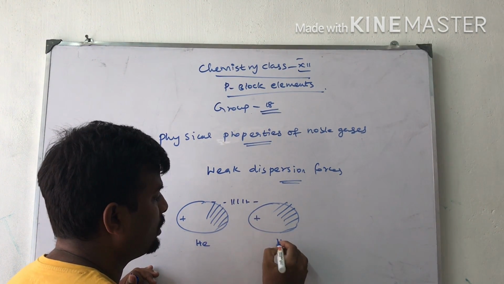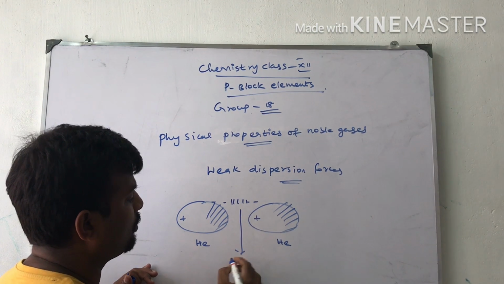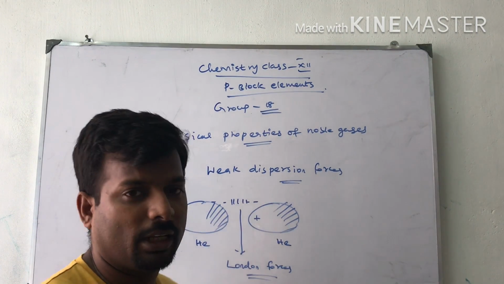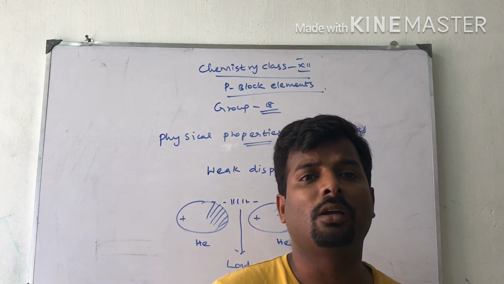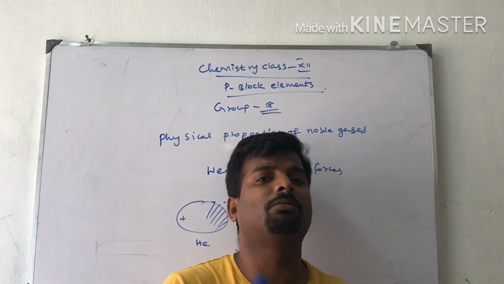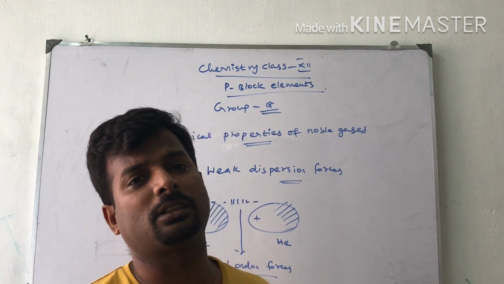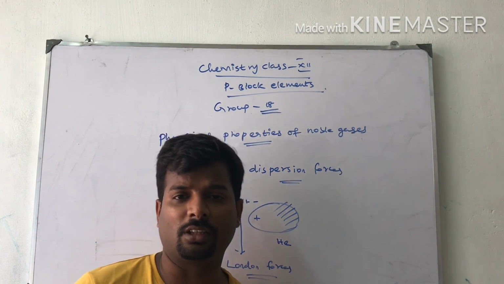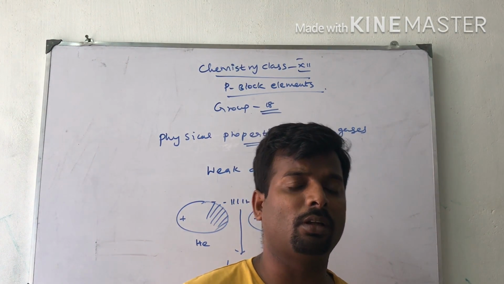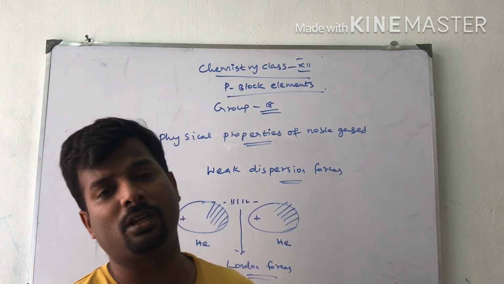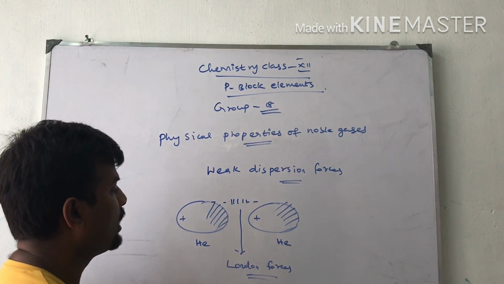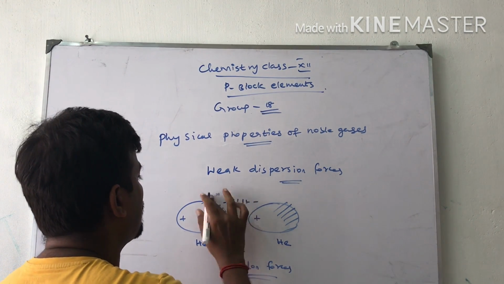This is one helium atom, this is another helium atom. In between there are some London forces, called weak dispersion forces. There is no real chemical bonding between the two helium atoms. When the two helium atoms come close together, some physical attraction takes place, called London forces or weak dispersion forces. Fritz London is a German scientist who found this phenomenon, so in remembrance of the scientist we gave the name London forces.